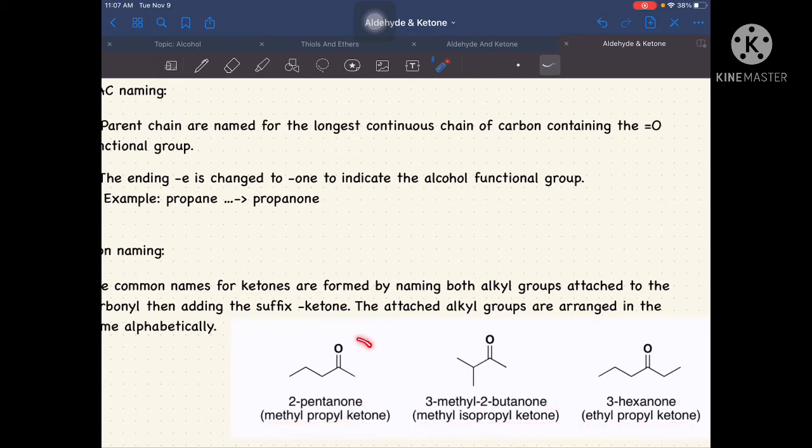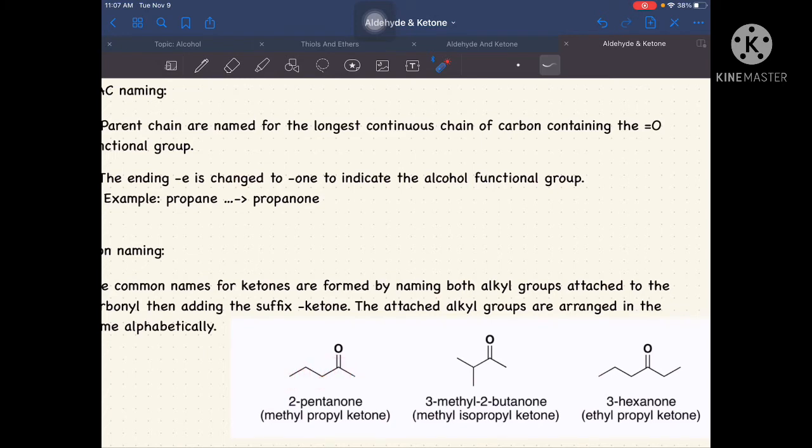So in this structure, we have 2-pentanone. How did it become 2-pentanone? In IUPAC naming, we start numbering from 1 where the functional group is nearest, so here we start at the right side. We have 1, 2, 3, 4, and 5. Meaning to say, our functional group is located in carbon number 2.